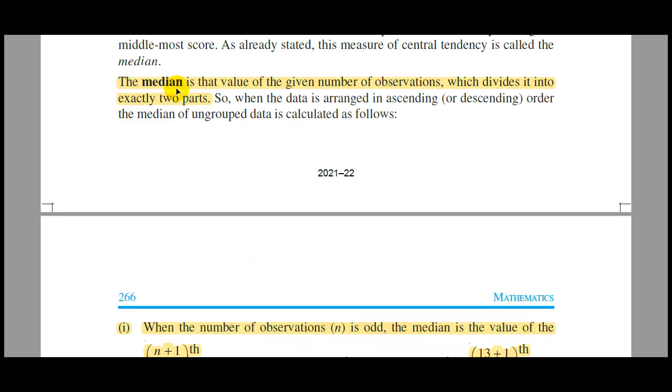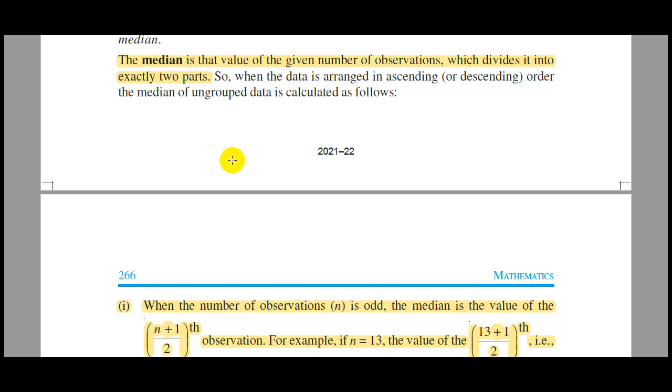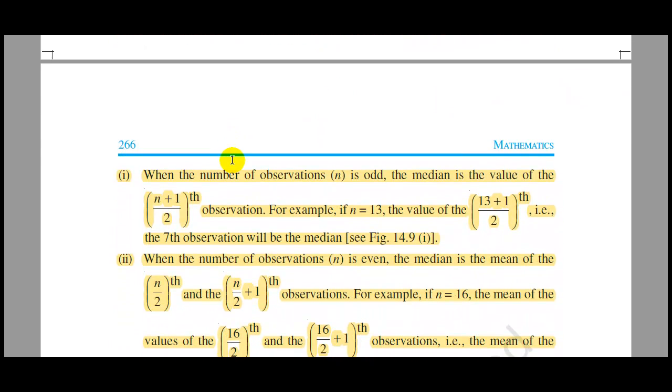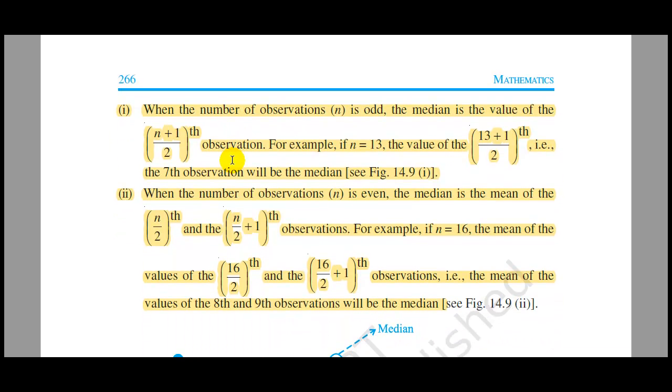Next, the median is that value which divides the given number of observations into exactly two parts. To find the median of ungrouped data, first we arrange the data in ascending order.